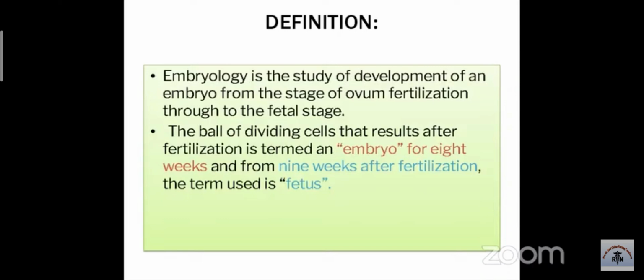Okay. So to start with, the ball of dividing cells that results after fertilization. When an ovum and a sperm fertilize, that product of fertilization is known as embryo. And it is known as embryo for 8 weeks. Okay, so till 8 weeks, it is known as embryo, and from the 9th week after the fertilization till birth, it is known as the fetus.